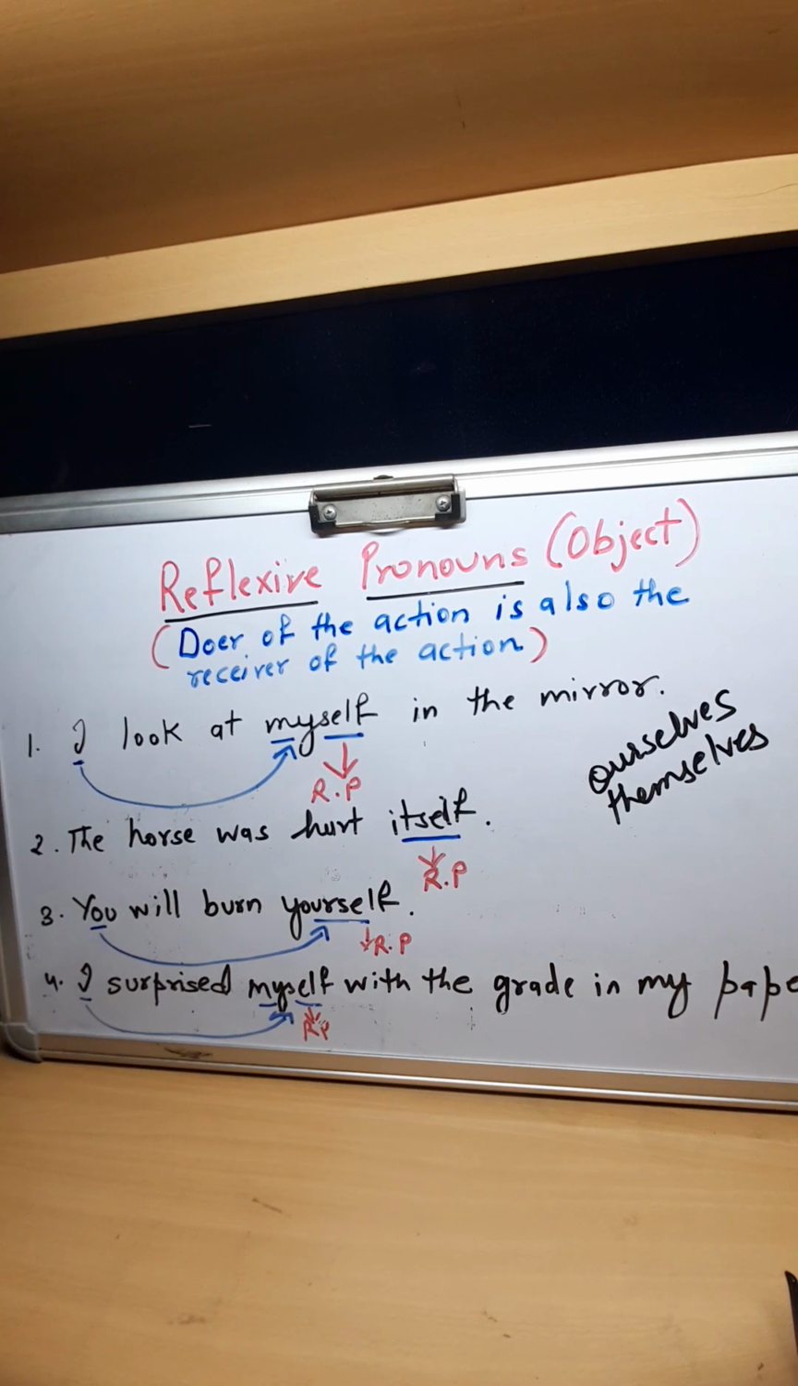Now you know what is a noun. Noun is the name of a person, place, animal, thing, feeling. Pronoun is a word which is used in the place of noun. And there are different types of pronouns. So in the last exercise you did interrogative pronouns. Today you are learning reflexive pronouns.